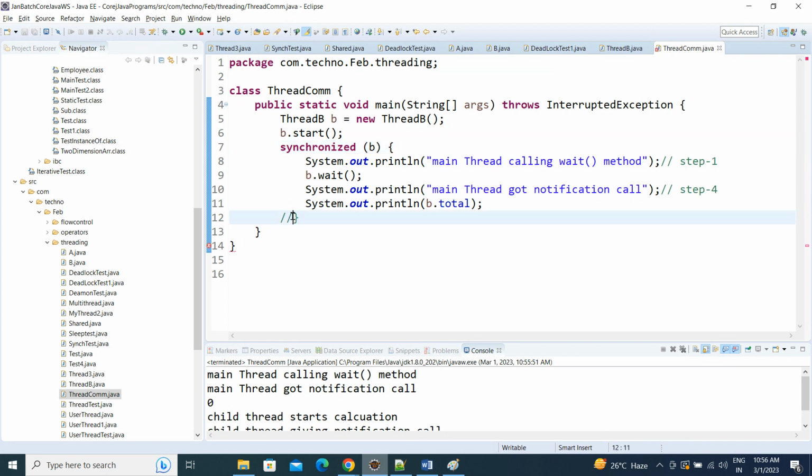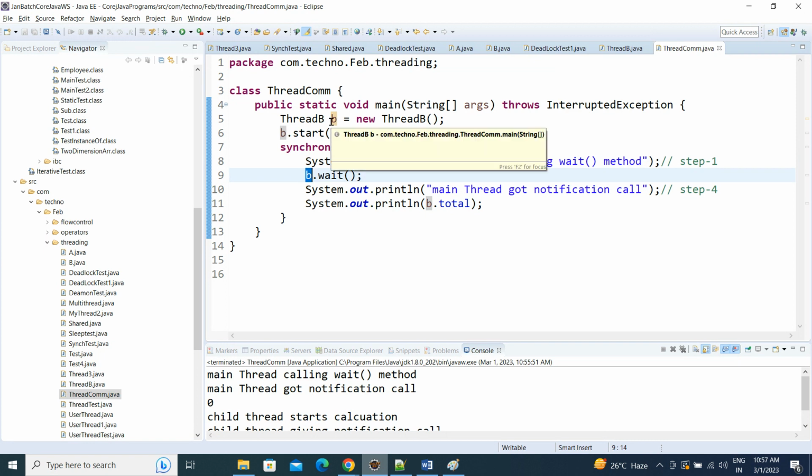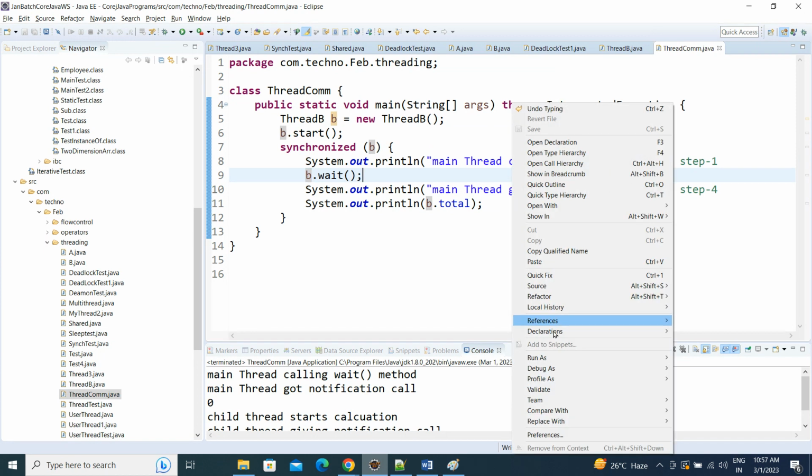So in that case, keep this wait in the synchronized block of b. Which block? This b is a thread B object. Now inside there, the main method thread is calling the wait method. Someone has to notify this thread B object, then only it can continue its work.